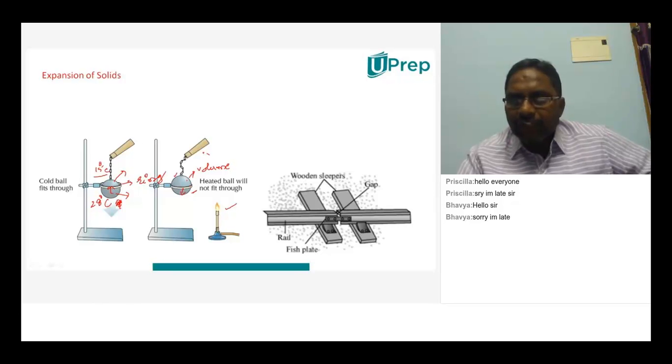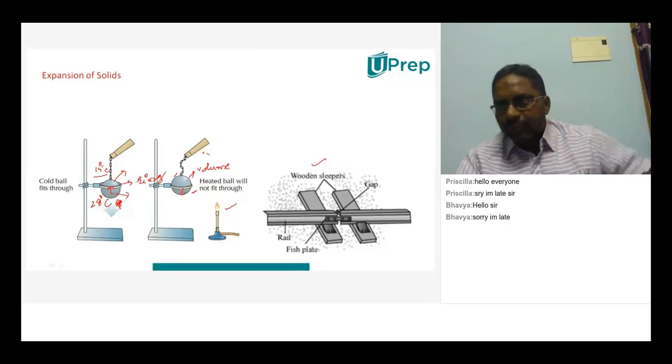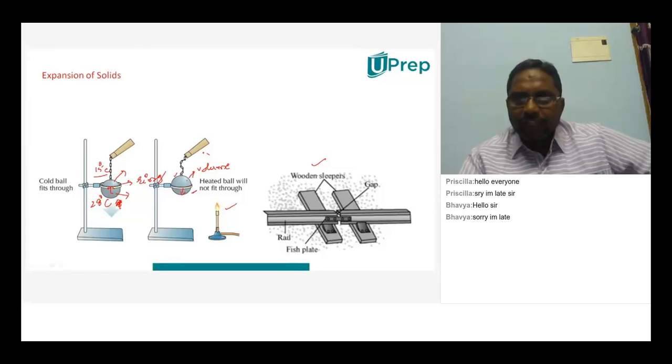And in our daily life, we can observe this in railway tracks. Have you observed railway tracks? Have you ever traveled through the train? Yes, sir. When you are traveling in the train, maybe you observe the tracks. This is one steel rod, and this is also one steel rod, and between these two steel rods some gap will be there. Have you observed that gap? Sir, can I tell?